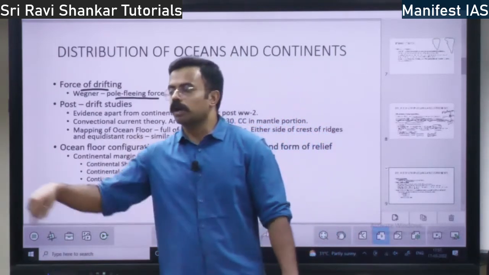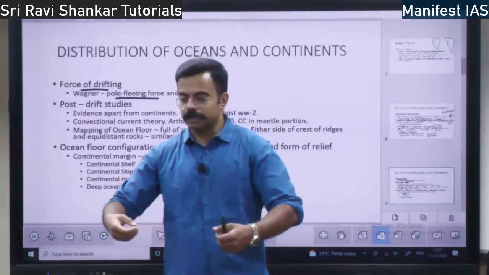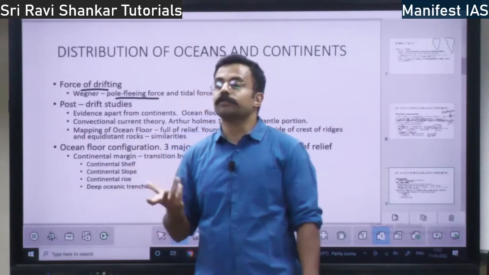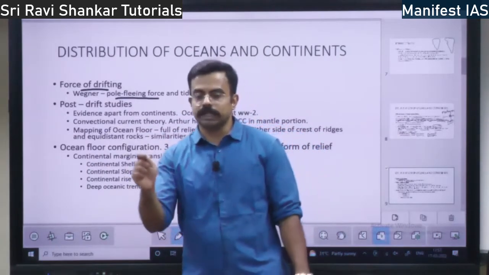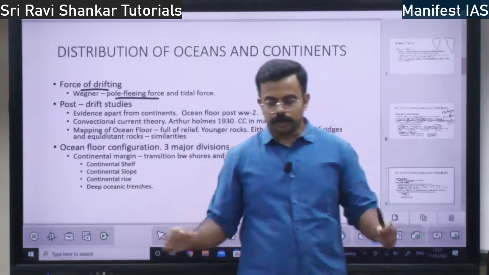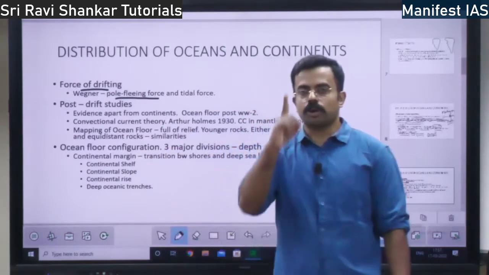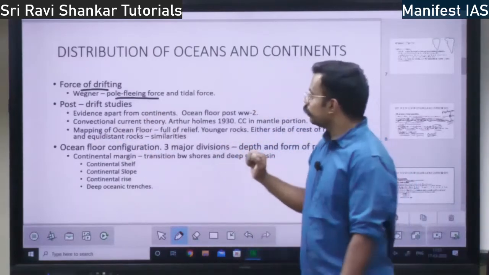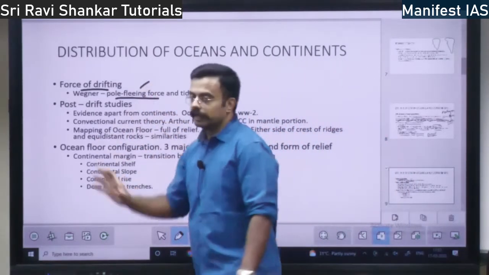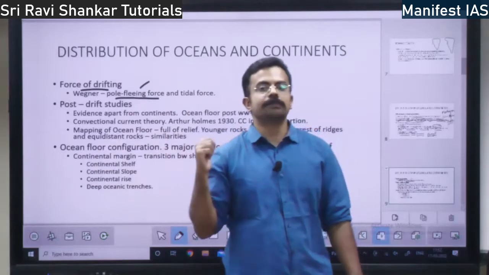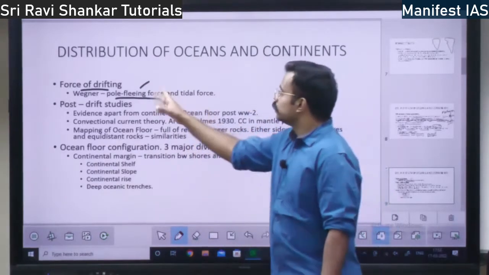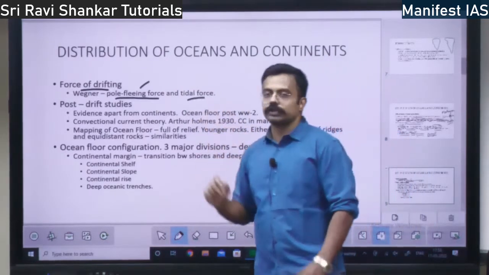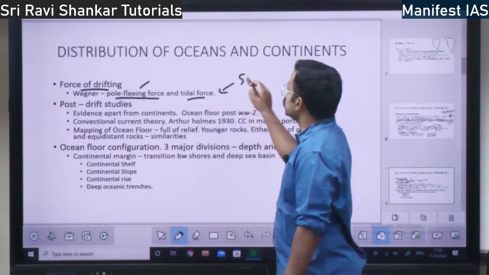Whenever you rotate a body, whatever particles are on the outskirts will move away, just like centrifugal force, right? If you tie some 5-6 rocks to a pole and rotate it, all the rocks will be moving away, right? That centrifugal force is one force. Because of the rotation of the earth, there is pole fleeing force. That is the first force as per Wegener. Also tidal force. Tidal force means the force of the sun and moon.